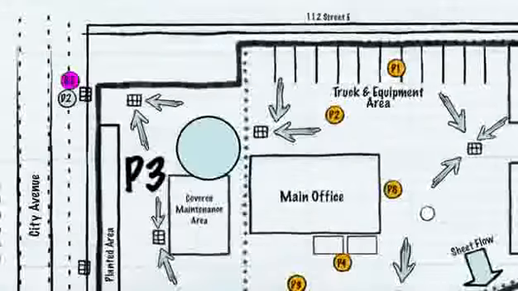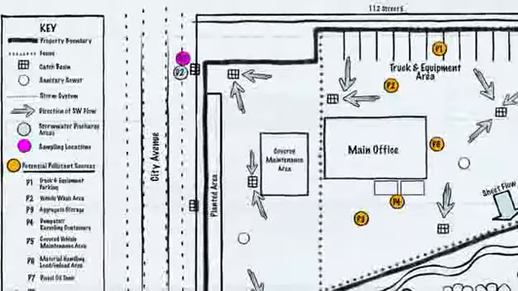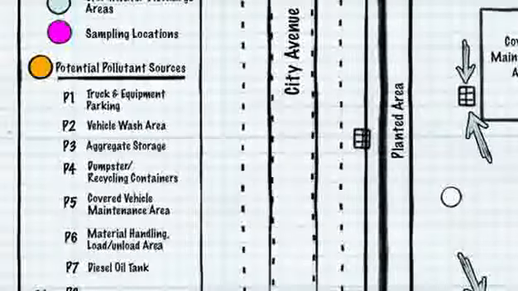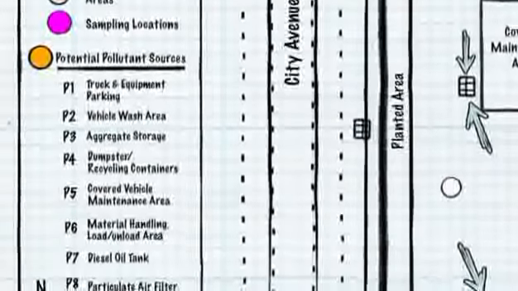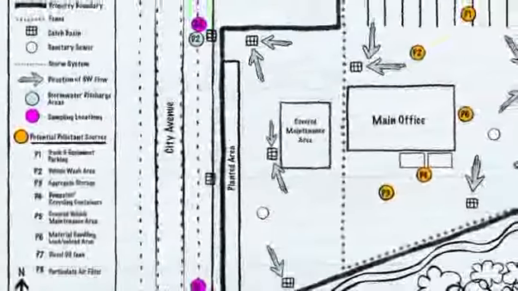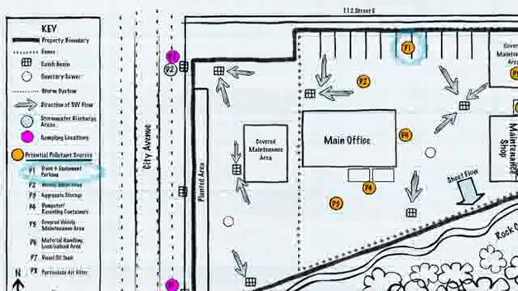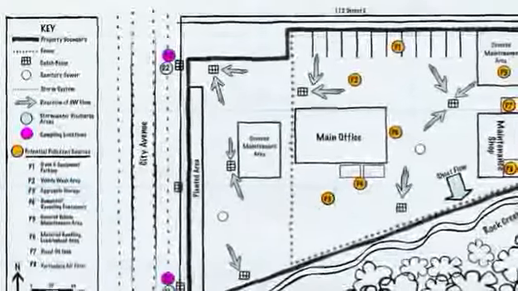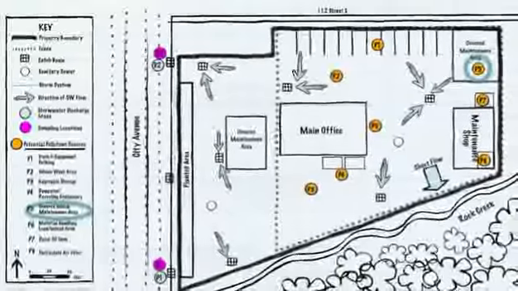your map legend. On our example map, we use an orange circle and label the pollutant contact areas P1, P2, and so forth. At the center of the truck and equipment parking area, we have placed a P1. In the legend, we listed P1 and described it as truck and equipment parking. Continue with each of your pollutant contact areas. Indicate its location on the map and label it in the legend.